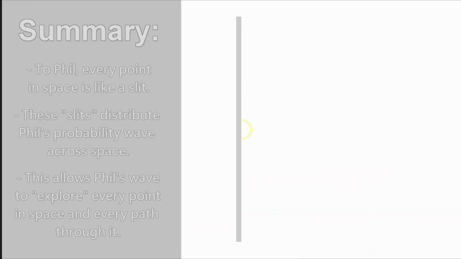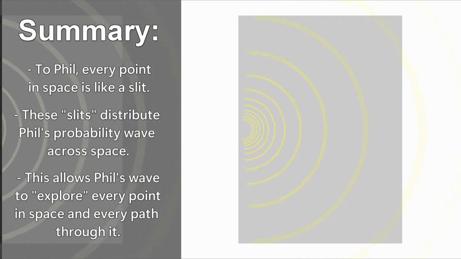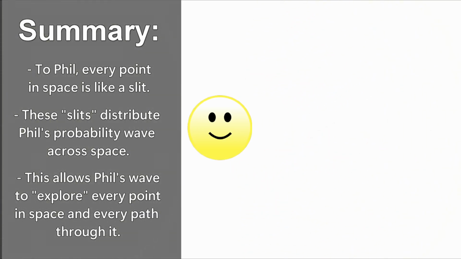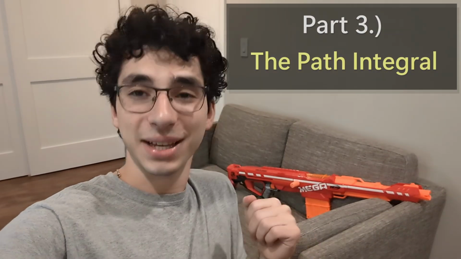Hypothetically, if we add infinite slits so the wall disappeared, Phil's wave would still explore each spot in space as if there were slits. And hypothetically, we could add infinitely many of these walls. This would just be empty space, but logically, Phil must still explore each slit and therefore each path through space. So then, how does Phil decide on a path? Luckily, he has a trick up his sleeve.